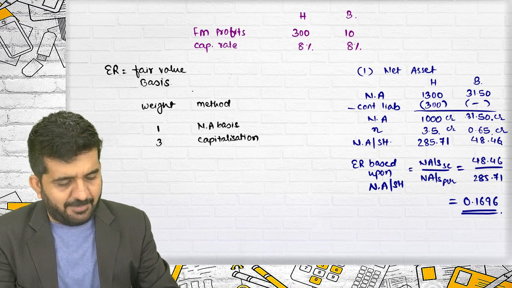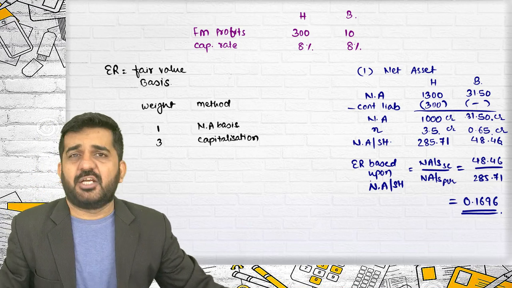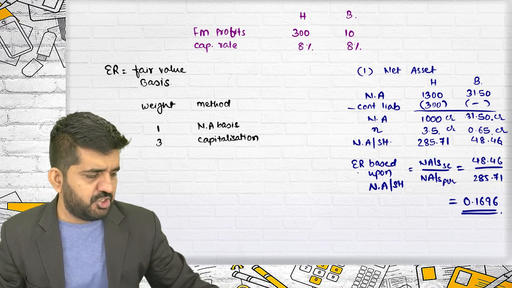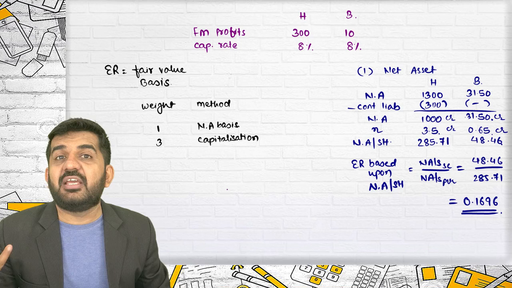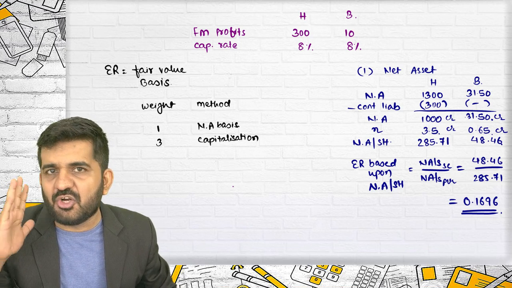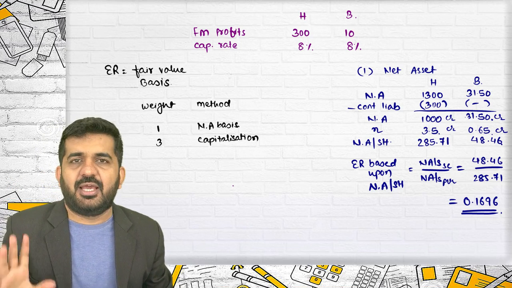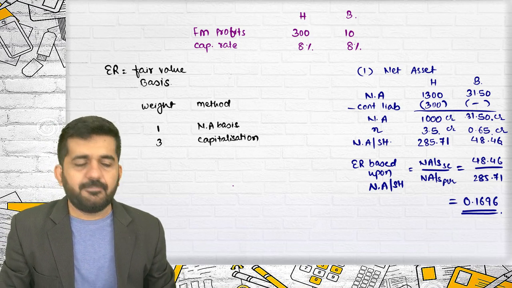Let me go to capitalization. The net asset method you might have done n number of times in amalgamation, so I'm not repeating it. This is a new method which you have learned in capitalization method of valuation of goodwill, but it is foundation, so let me revise it.